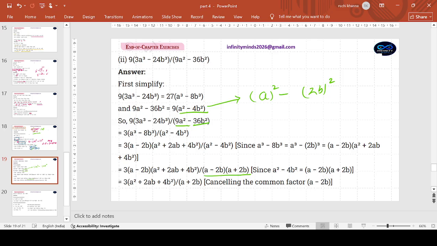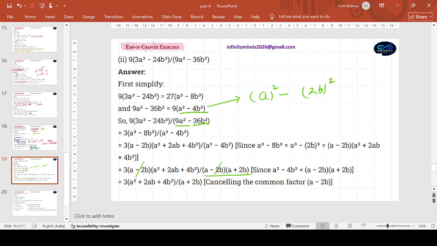And the numerator shall become 3 times a minus 2b bracket a square plus 2ab plus 4b square. Now cancelling the common factor a minus 2b. It is coming in the numerator as well as denominator. Okay.